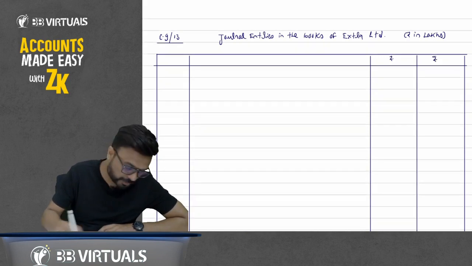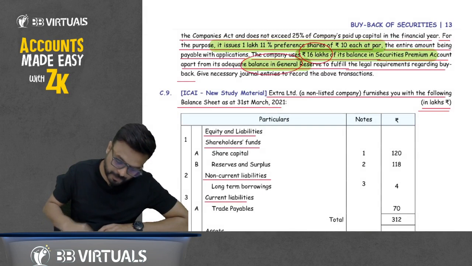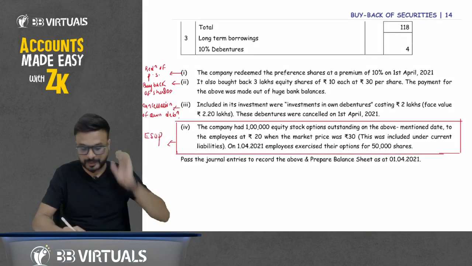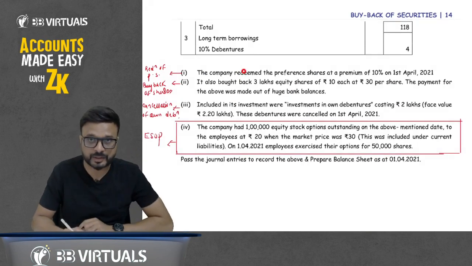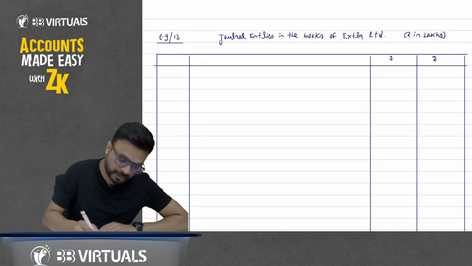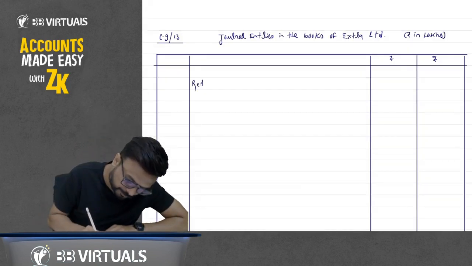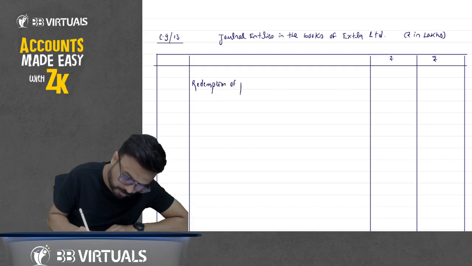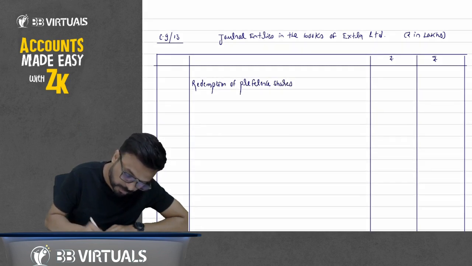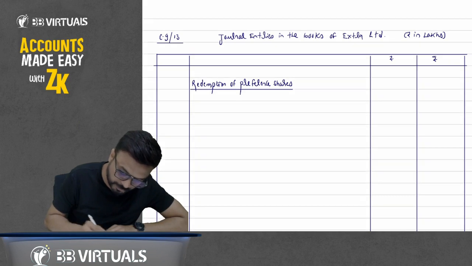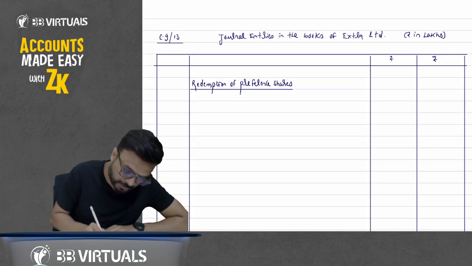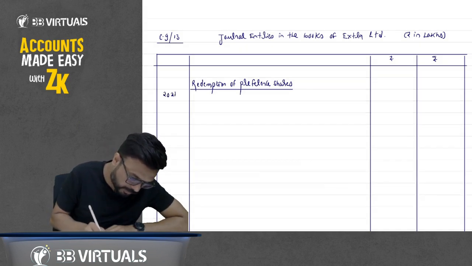So first we will pass the entry for the first point, related to redemption of preference shares. You can give the heading there: Redemption of preference shares. So the first entry is on 2021 April 1st.